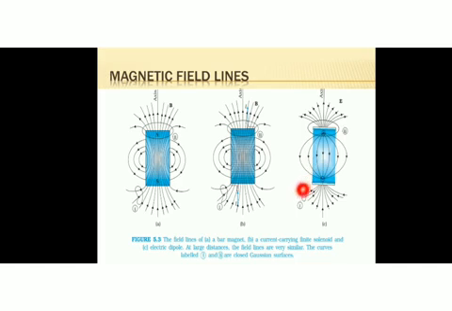But in the case of electric field lines, the number of field lines entering the surface or leaving the surface is not equal, because they are not closed loops. They are discontinuous lines. But magnetic field lines are closed loops. These lines form a closed one. So if one line enters the surface, it will come back like this. And if this second line enters the magnet, it will come back like this, because this is a closed one. So the number of field lines entering and the number of field lines leaving the region will be the same. Hence we used to say magnetic monopoles never exist.